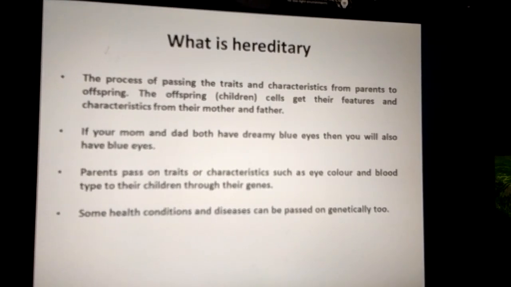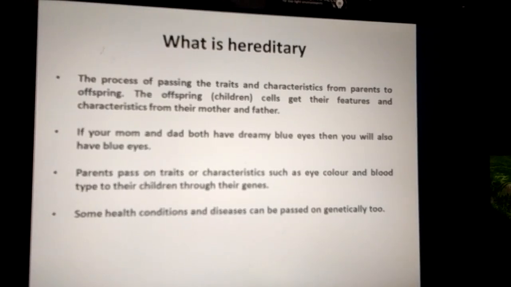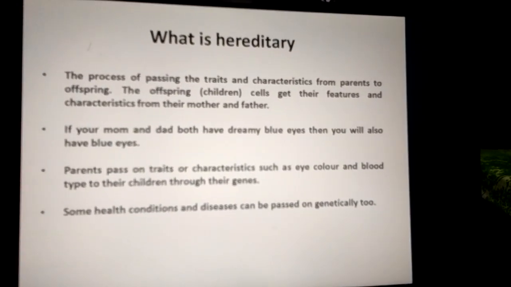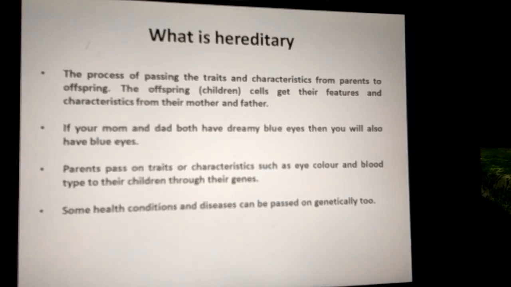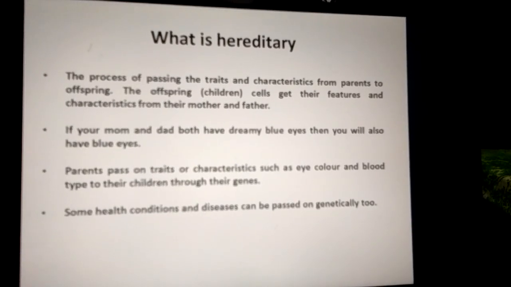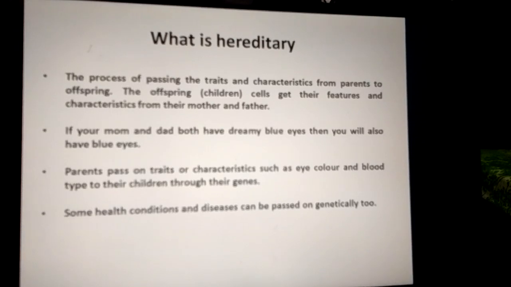Now, one question comes to mind, what do you mean by genes? A gene is a unit of information inside a cell which controls what a living thing will be like. Genes are passed from parents to children.